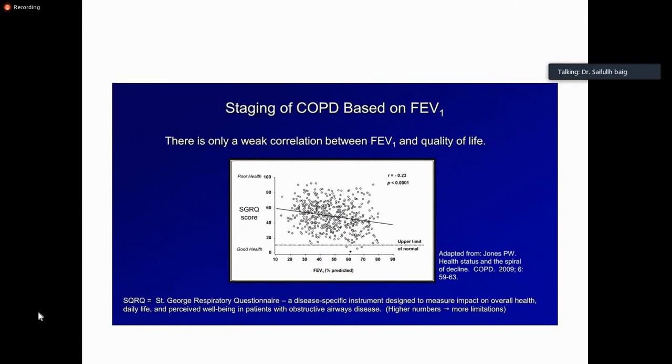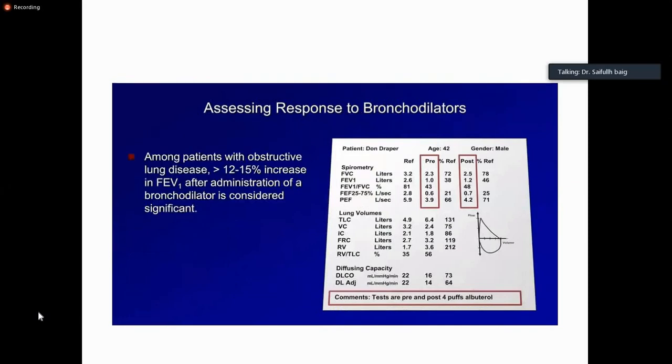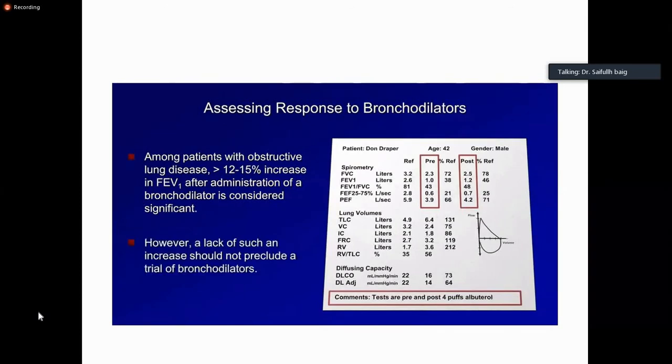A and B are having less exacerbation, while C and D have got more exacerbation. I hope you remember that from previous lecture. All right. Assessing response to bronchodilator, we have already discussed that a good response is more than 12% and 200 ml.